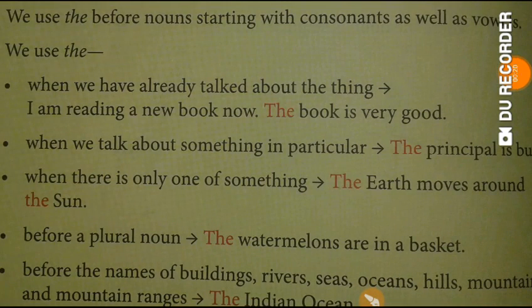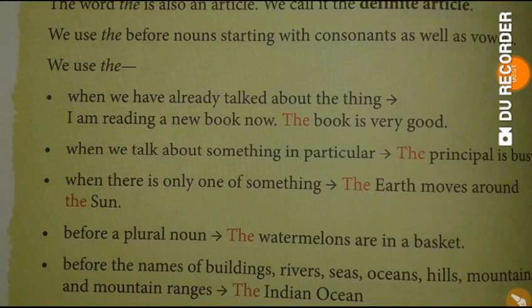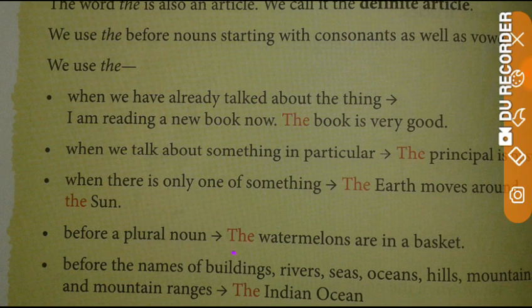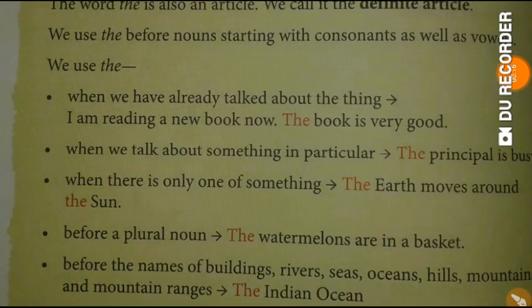We use "the" before a plural noun being talked about in particular. For example, the watermelons are in a basket. Here the word watermelons is a plural noun and we are talking about the particular watermelons, so the article "the" is used before it. One thing should be remembered, we cannot use the article "a" or "an" before a plural noun.